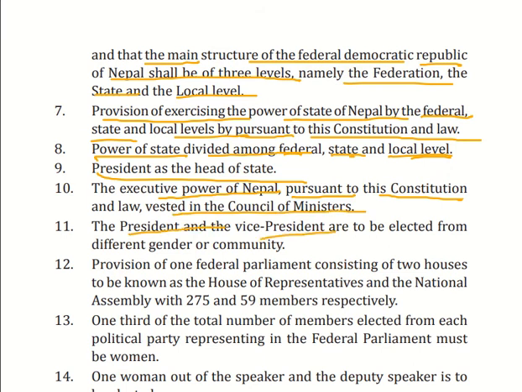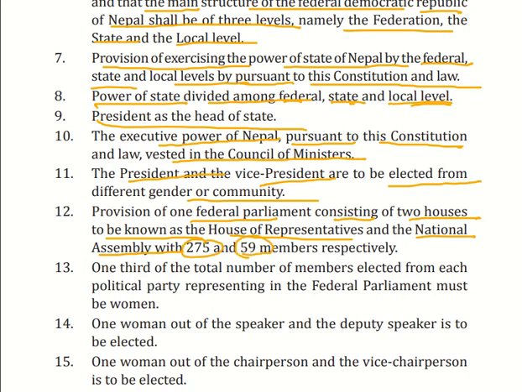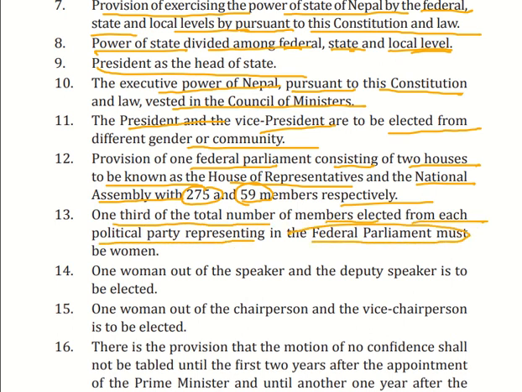The President and the Vice President are to be elected from different genders or communities. There is a provision of one federal parliament consisting of two houses, to be known as the House of Representatives and the National Assembly, with 275 and 59 members respectively. One third of the total number of members elected from each political party representing the federal parliament must be women.